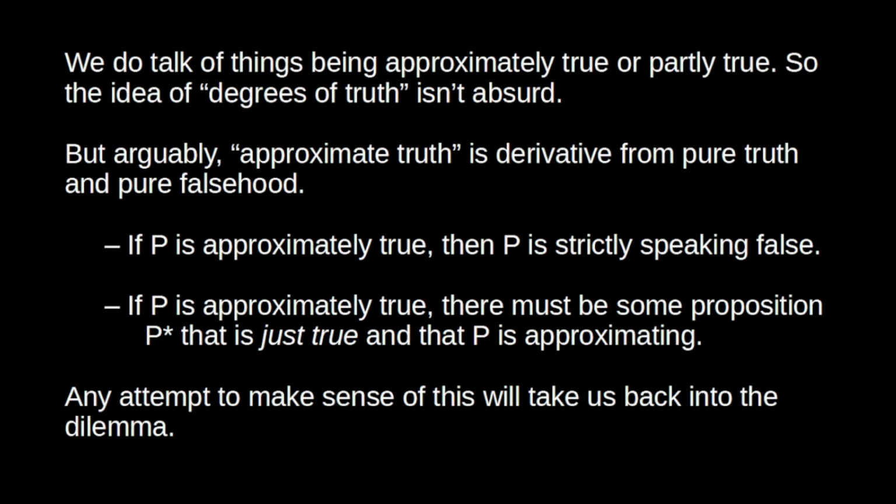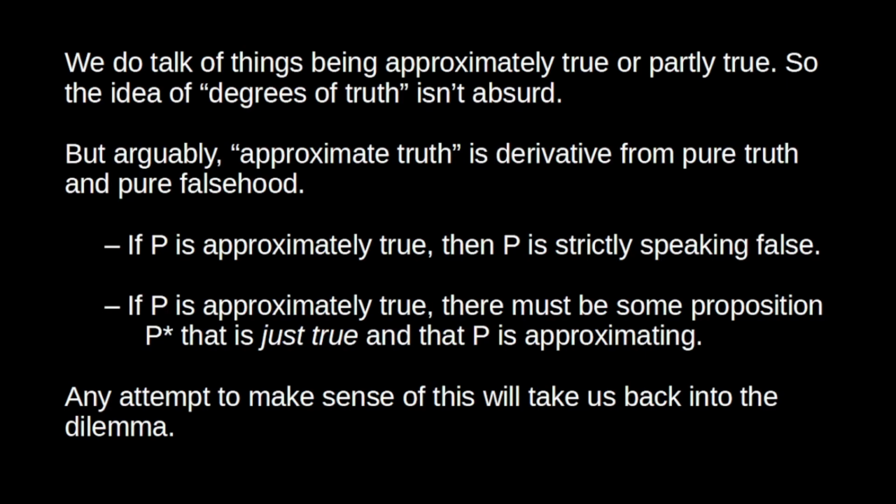However, this maybe doesn't quite solve the problem here, because arguably notions like approximate truth or partial truth are derivative from pure truth and pure falsehood, right? So if I say that P is approximately true, well, that's just to say that P is, strictly speaking, false, right? Or at least that does follow, right?